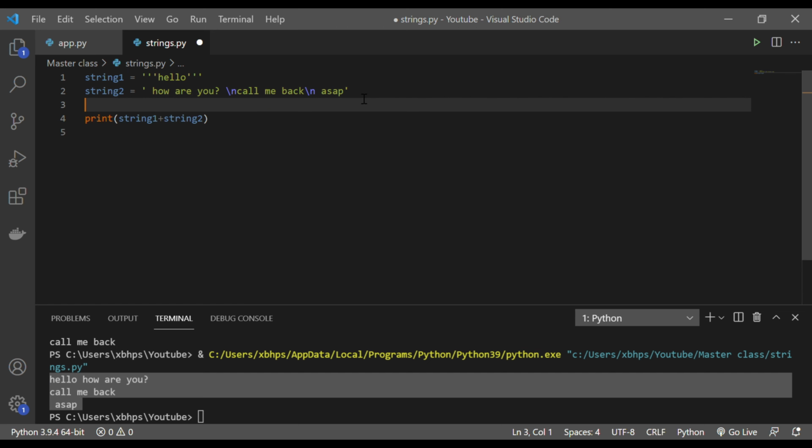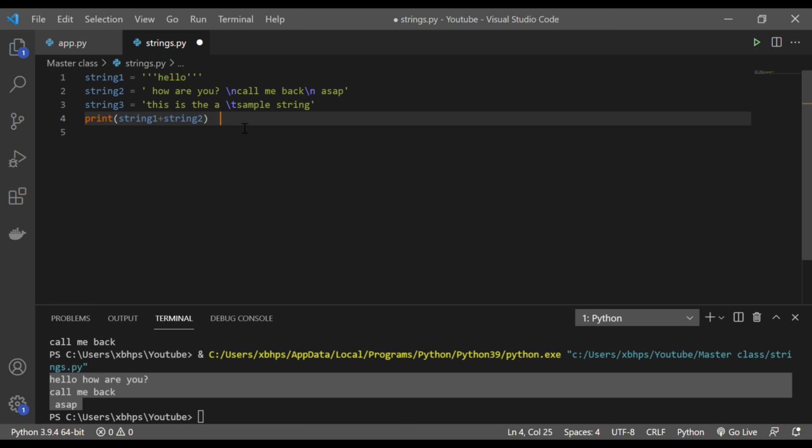Now let me create another string and we'll try something else this time. This is my string 3, and let's say this is a sample string, and this time we can use \t, which is basically tabbing.